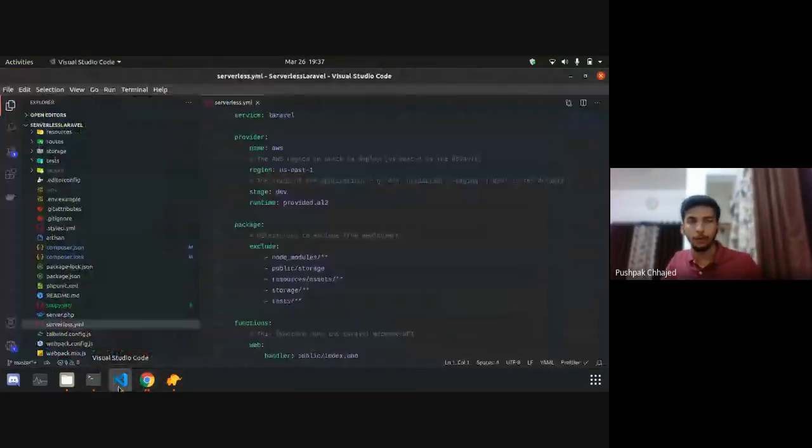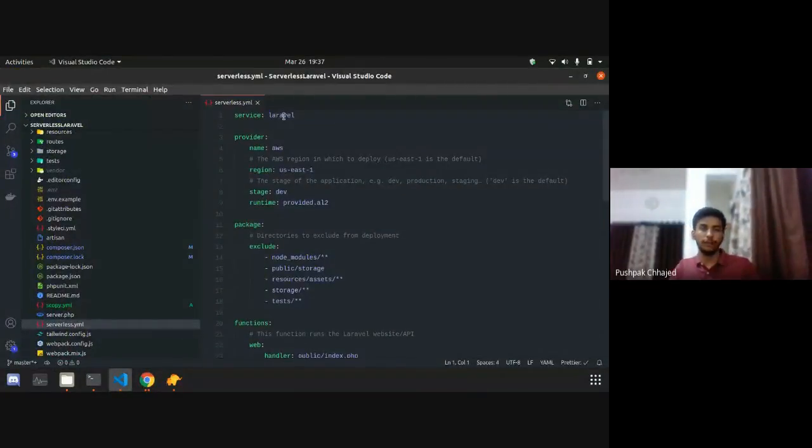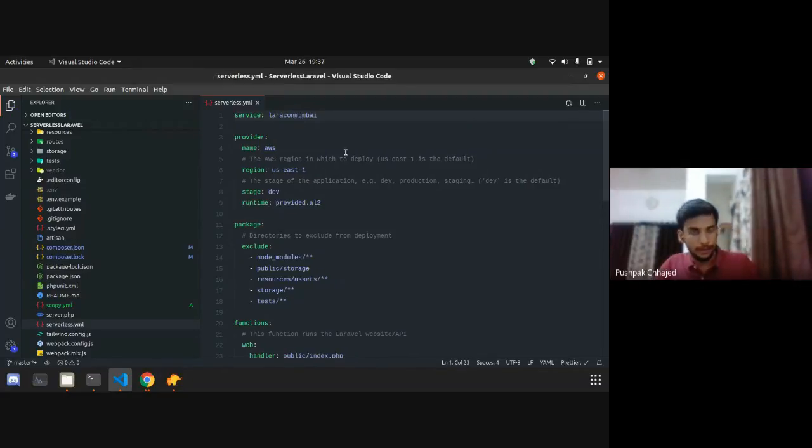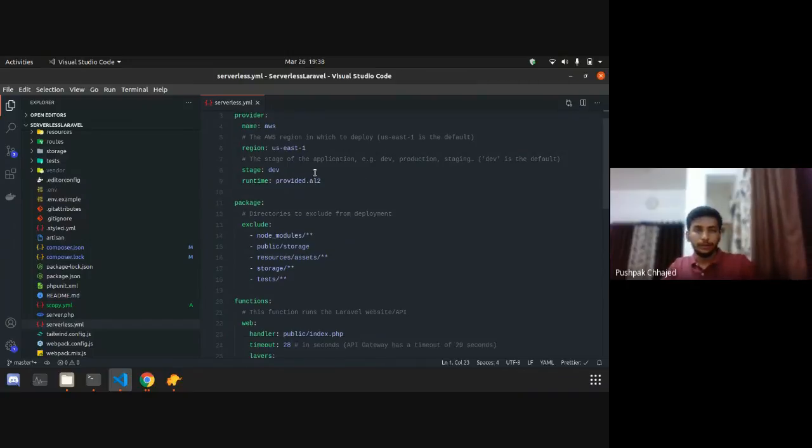So I will now explain what the terms in the serverless.yaml file are. This is the first, service. The service is defined as the name of your service. In our case, for now, we can use Laracon Mumbai. This file will be used to deploy your application on AWS Lambda. As I explained, serverless is infrastructure as code, it will actually read this file and, according to that, create the Lambda functions or S3 buckets automatically, right?